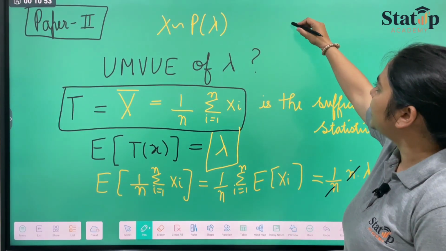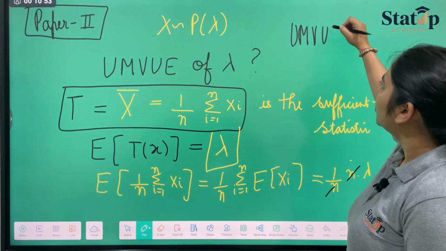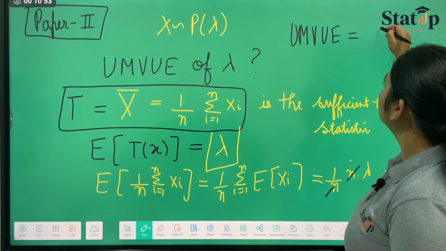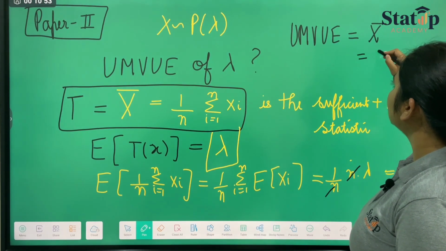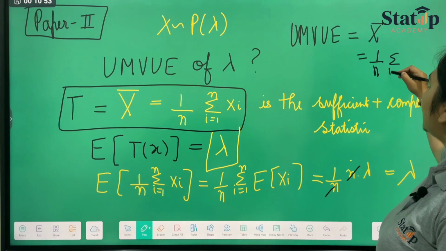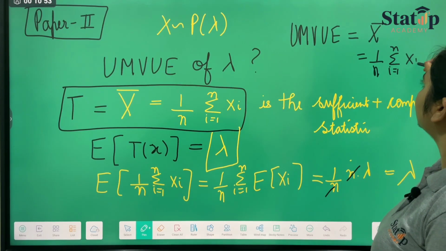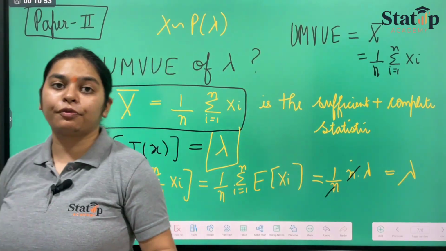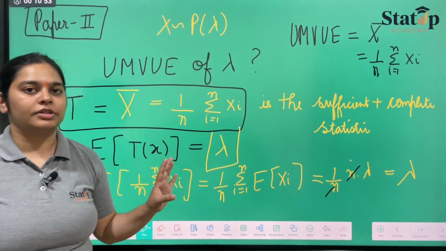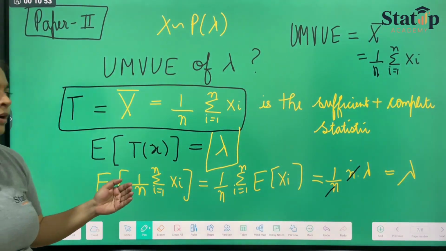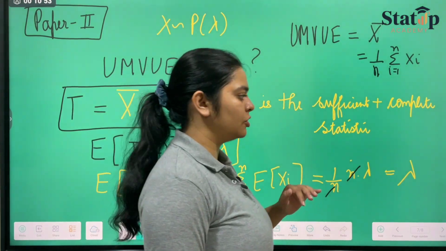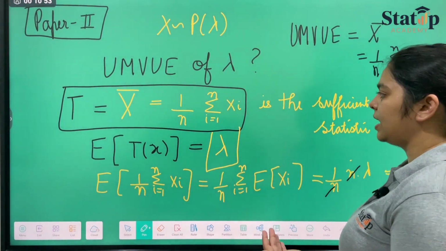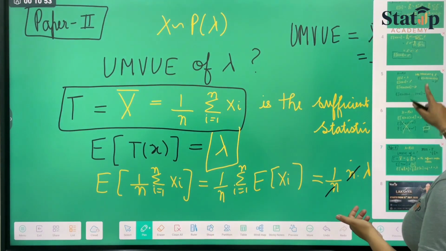So we can say that the UMVUE of lambda is x bar, or 1 upon n summation i goes from 1 to n xi. This is the direct implementation. Now this formed the basis of our principle. Now we will move forward to how to attempt questions of this kind that can be asked in the exam. The simple one won't be asked in the exam; let us see the difficult one.